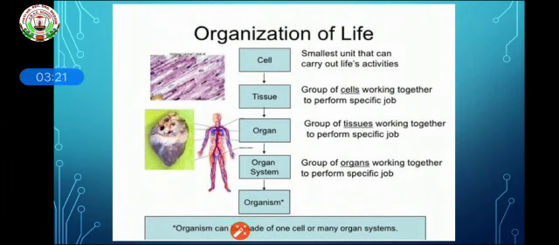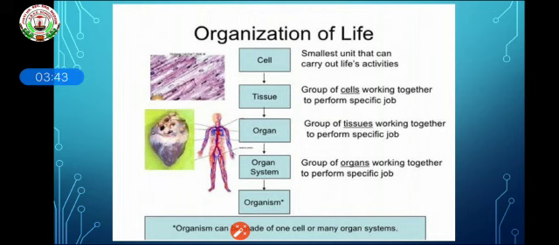To understand what a cell wall is, first we have to understand what a cell is. This is the complete organization of life. The cell is the basic smallest unit that can carry out life activities. It is the smallest part of any living organism, the structural and functional unit of life.